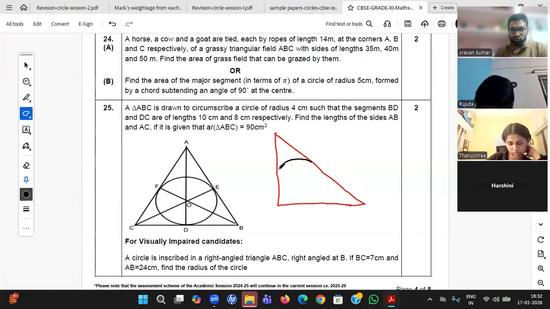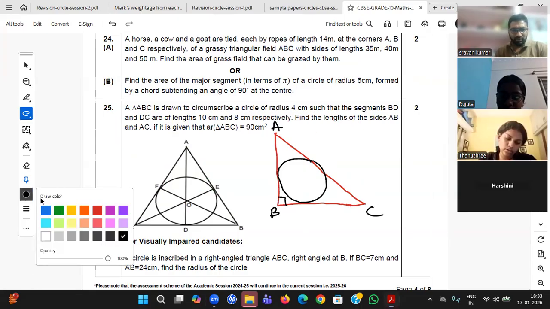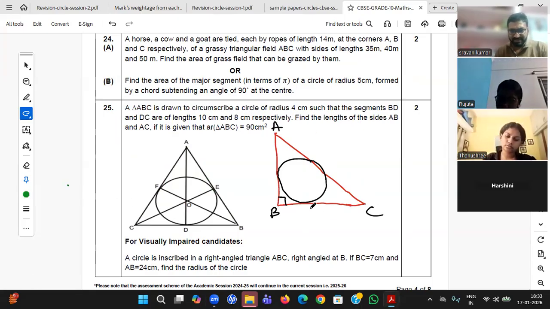So you see, students, this is 2 marks. If you remember the formula, please give the right formula and you can apply it. If you don't remember, then you should give the procedure. Okay, right angle triangle at B, so this will be ABC, and he has given BC is 7, AB is 24. He is asking you the radius.